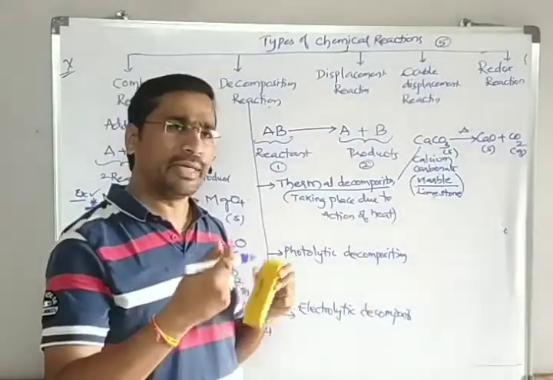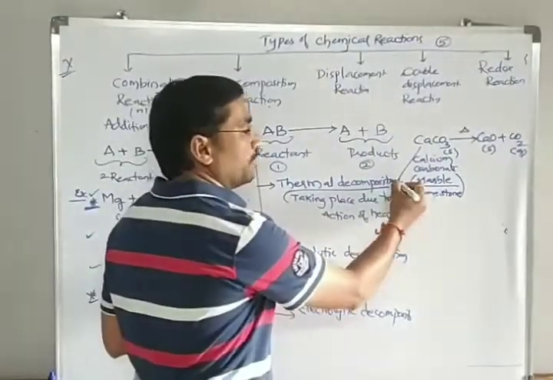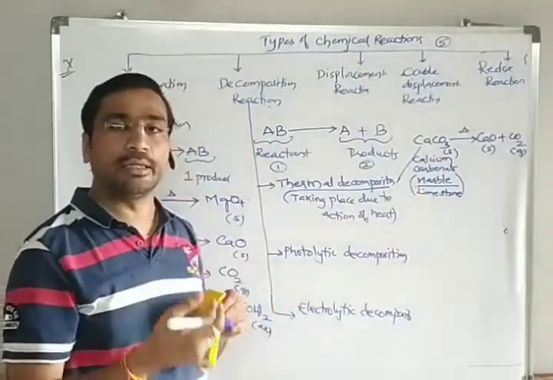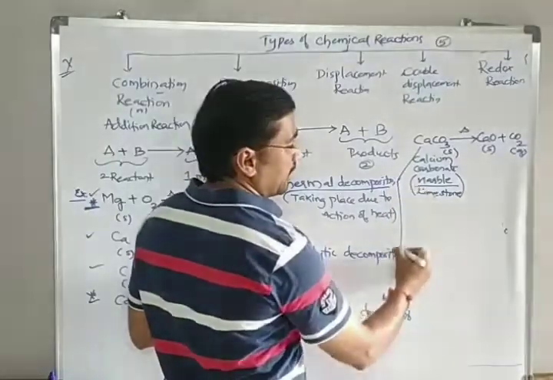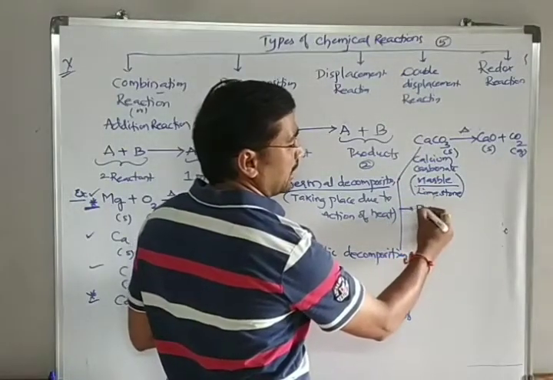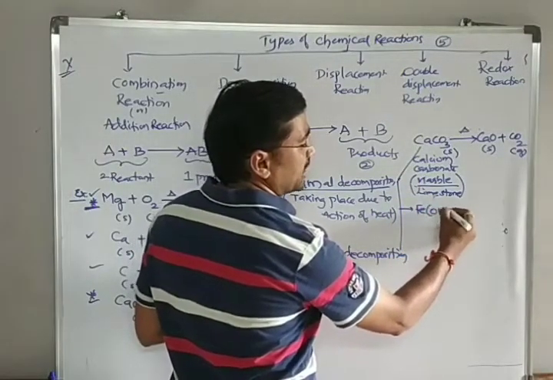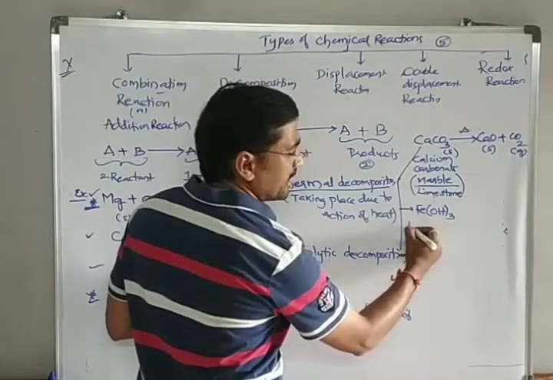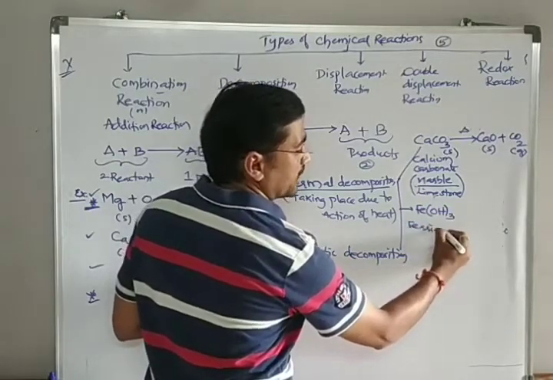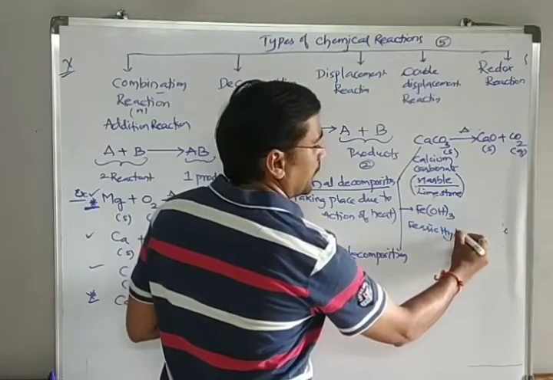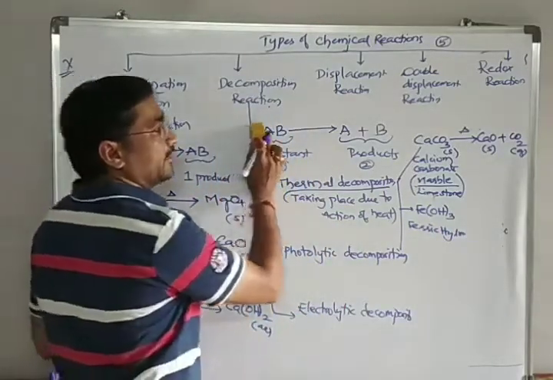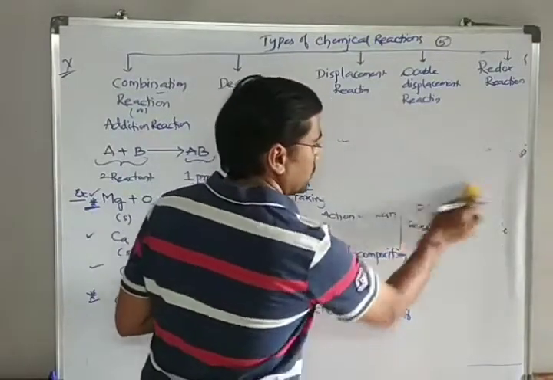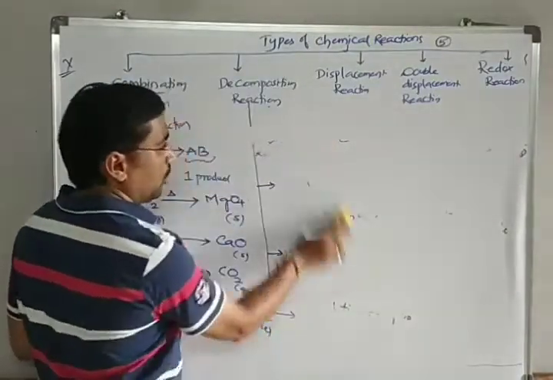Once the school is reopened and we have the laboratory, we can perform this experiment and show it. One of the best examples, the second example for this, is Fe(OH)3, whose name is ferric hydroxide. Children, for clarity, I am writing this once again on this side so that it will be easy for you to note down.